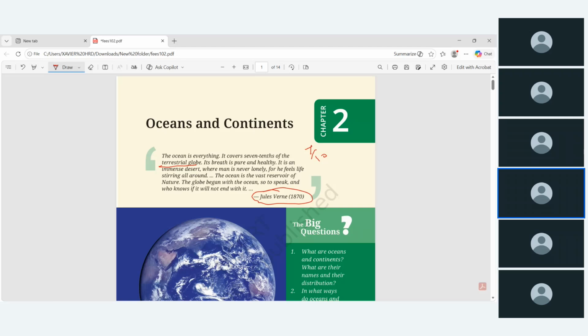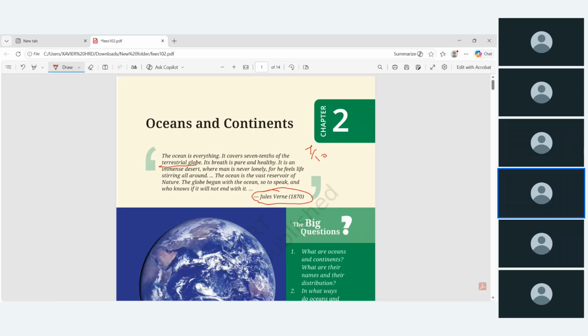Here he is not talking about humans and other things, only the entire ocean, which he is describing in a poetic way. It is an immense desert. Immense means very big. According to him, the ocean is an immense desert where the man is never lonely. He is not alone and he feels life stirring all around.